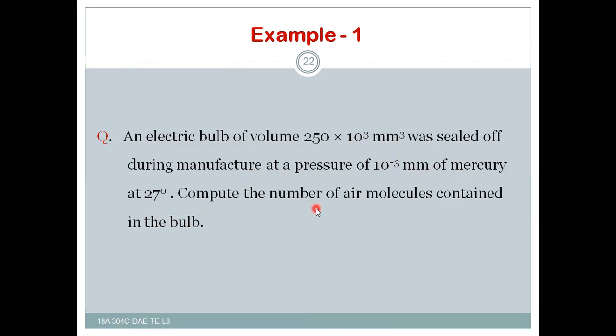Compute the number of air molecules contained in the bulb. Pressure, volume and temperature are given, so the number of molecules in the air should be found.